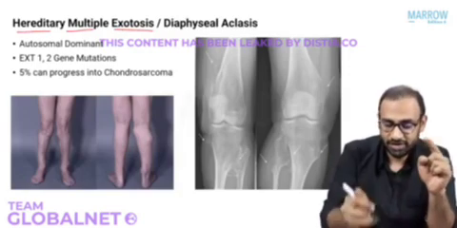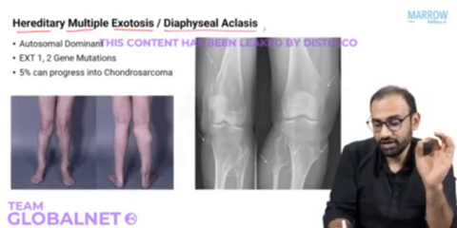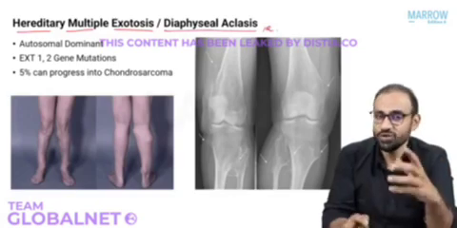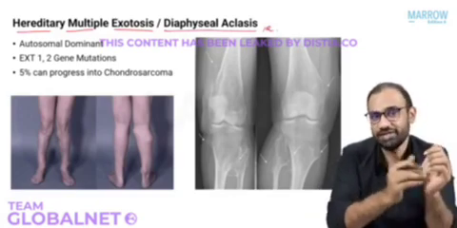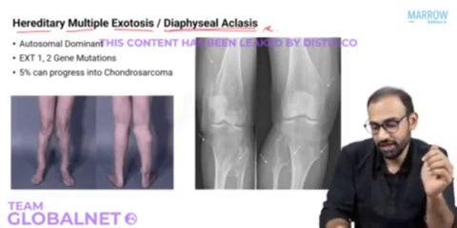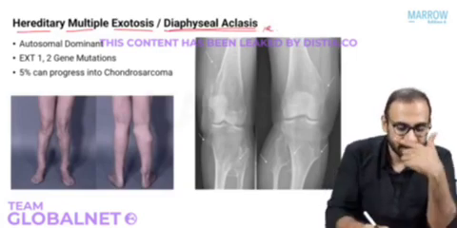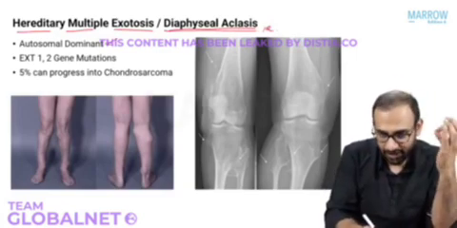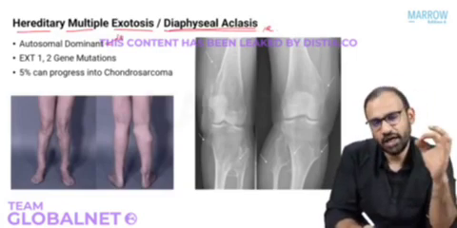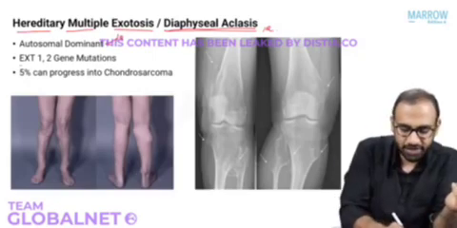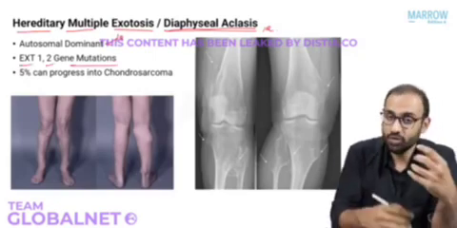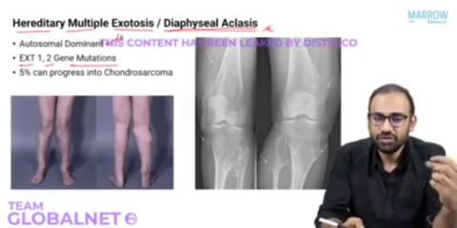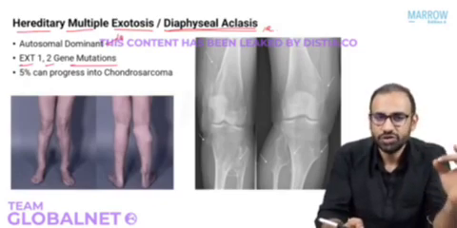The term for this is diaphyseal aclasis, and be very careful, this is a misnomer because we all know osteochondroma occurs in the metaphysis. The term is diaphyseal aclasis. So what happens here? This is an autosomal dominant inherited condition, which is an MCQ, and occurs because of a mutation in EXT1 and 2 genes. And because of this mutation, the patient will have multiple osteochondromas.